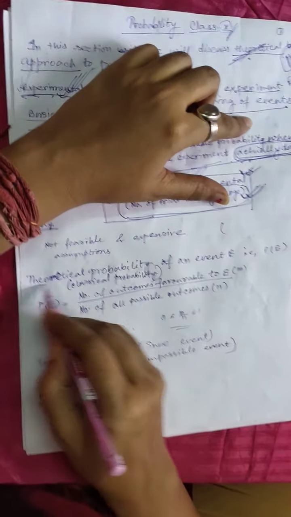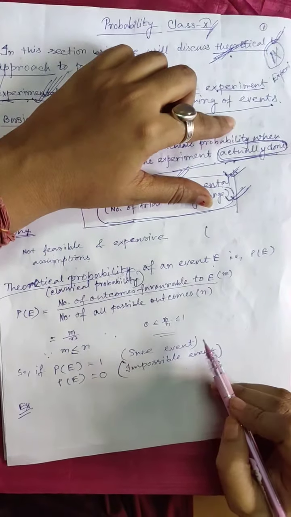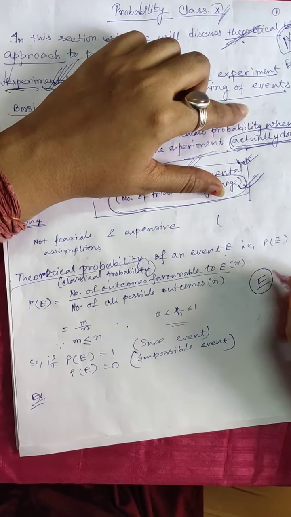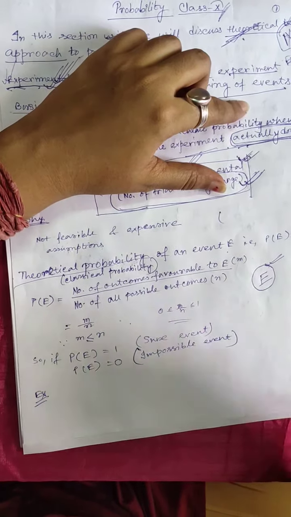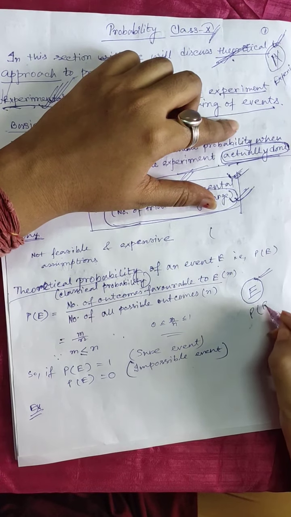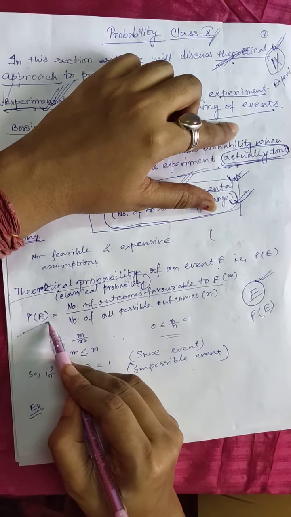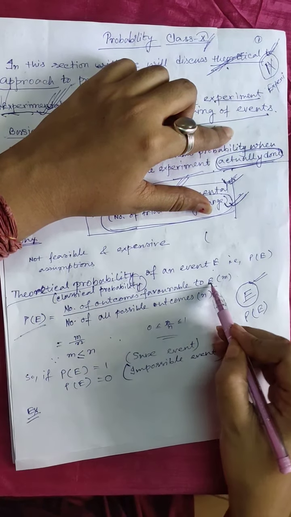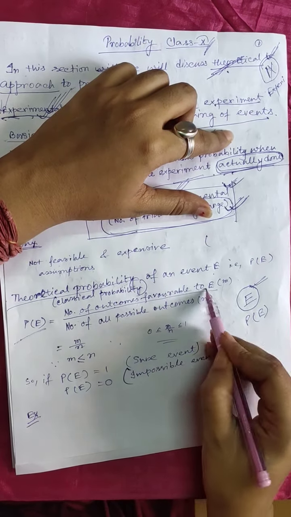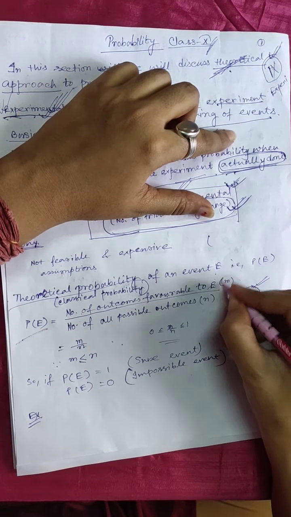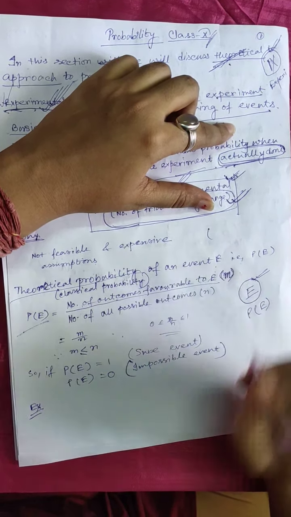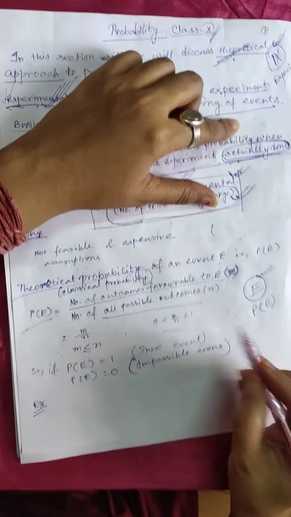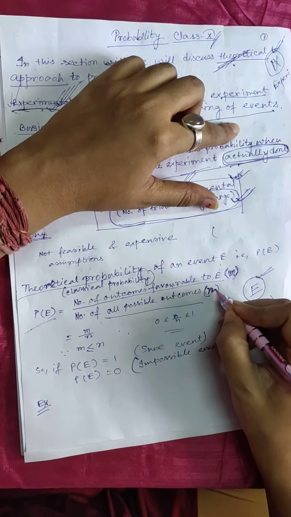Now, how do you calculate the theoretical probability of an event E? Suppose there is an event E, okay, and you have to calculate the theoretical probability of this event, that is P of E. Then P of E will be equal to the number of outcomes favorable to E. If we denote this by the letter m, divided by the number of all possible outcomes, and we will denote this by n.